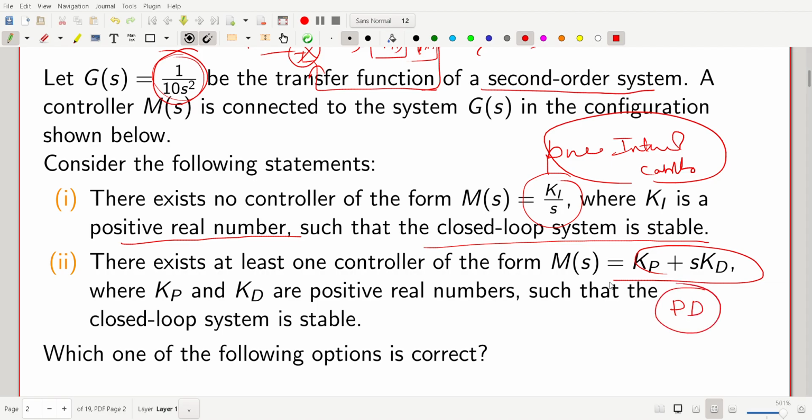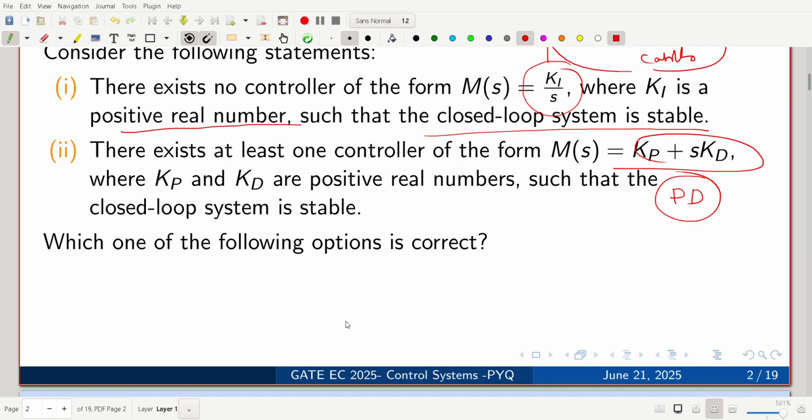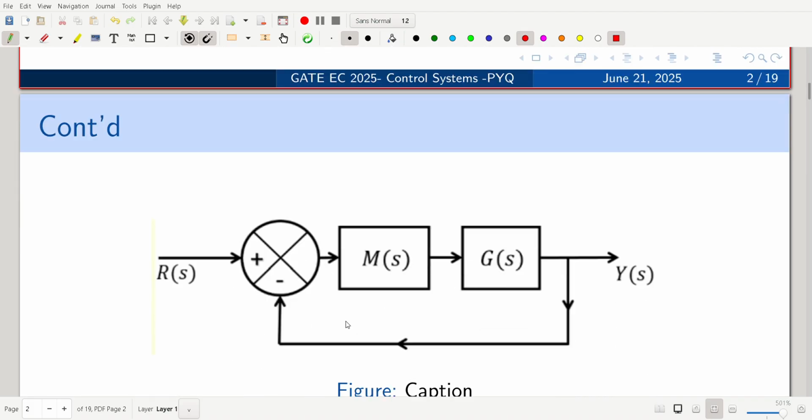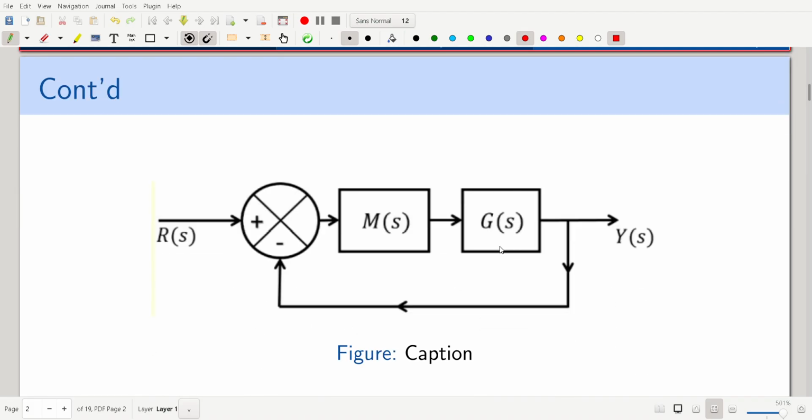For the given system, the given process, whether at least one PD controller is possible, where Kp and Kd are positive real numbers, such that the closed loop system is stable. They have asked which of the following options is correct for both of these. So this is our closed loop transfer function, and this is our functional block diagram.